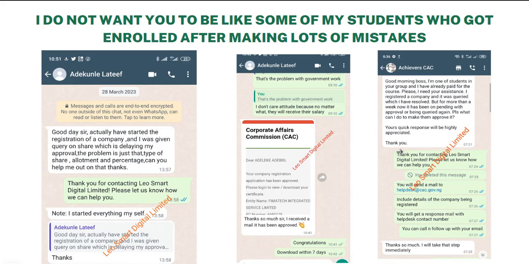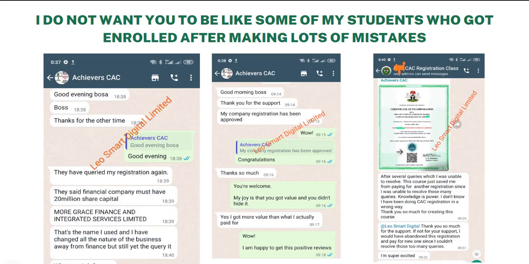Please, what can I do to make them approve it?" Then: "Thanks for the other time. They've queried my registration again. They said a financial company must have 20 million share capital. More Grace Finances and Integrated Services Limited. That's the name I used, and I've changed all the nature of the business away from finance, but they still queried it." So I had to tell him what to do.